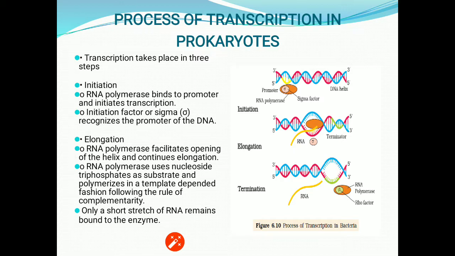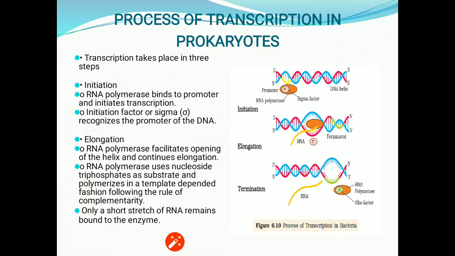In elongation, the RNA polymerase facilitates opening of the helix and continues elongation. RNA polymerase uses nucleoside triphosphates as substrate and polymerizes in a template-dependent fashion upon the rule of complementarity.